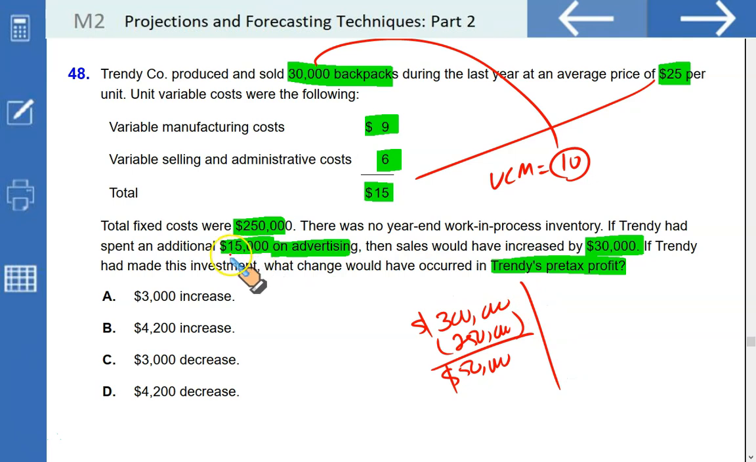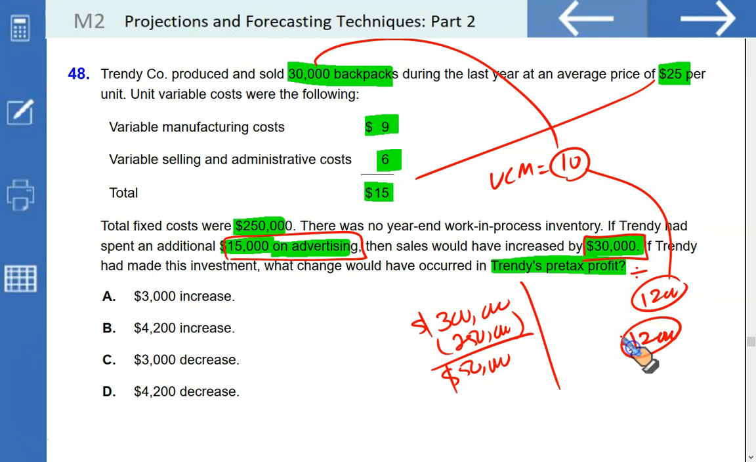Had we spent $15,000 on advertisement, our sales would have gone up by $30,000. Let us see how many units does it make. 30,000 upon 25, that means 1200 units. These 1200 units of extra sales would have generated a contribution of $12,000 for us against an advertisement expense of 15. So had we done the advertisement, our cost would have been 15, the contribution 12, so we would have resulted in a 3,000 reduction in our operating profit. 47 would have been the new number, which means 3,000 decrease. That makes C to be the correct option.